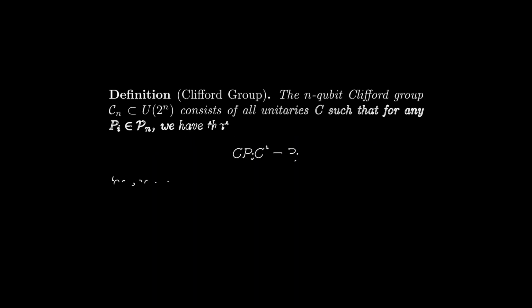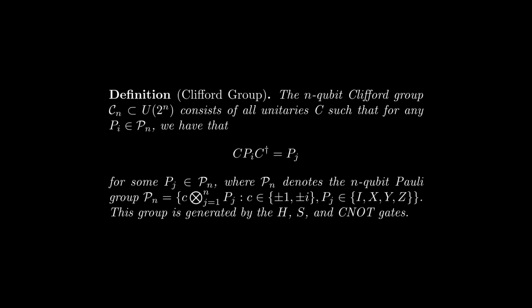Okay. So we need to be able to approximate any gate to arbitrary accuracy. But what kind of so-called universal gate set can we use to accomplish this? Well, one of the standard universal gate sets is the Clifford plus T gate set. The Clifford group is the set of all unitaries that permute Pauli operators to other Paulis under conjugation, up to a change in sign. The group is generated by the H, S, and CNOT gates,